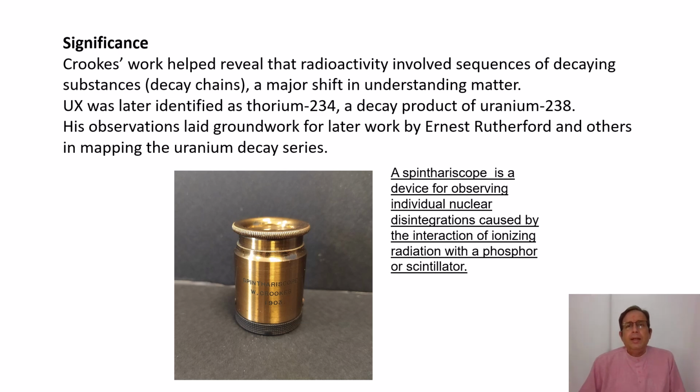So here in this figure, a spinthariscope is shown, which is basically a vessel in which, when the radiation enters, it ionizes, and either a phosphor or a scintillator is there to measure the amount of radiation that is entering this device.